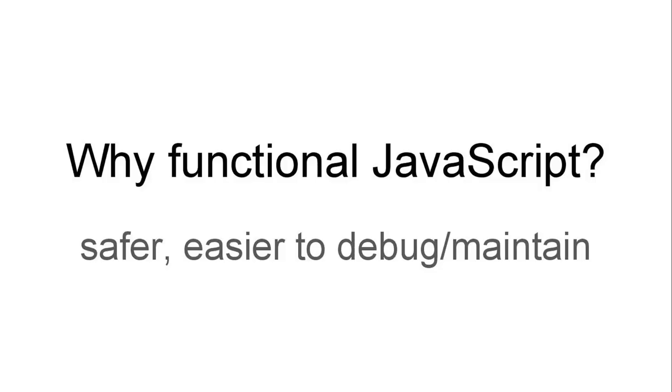So I thought, all right, I want to get more into JavaScript, but let me set aside the object orientation and try to think about things in a functional way, which is maybe simpler in some ways, and avoids some of these problems, like bugs introduced by binding this to the wrong thing. So functional JavaScript, to me at least, is a bit safer, a bit less tricky, a bit easier to debug, a bit easier to maintain as you're building a project. And we'll take a look at some of the features that make that easier in a bit.